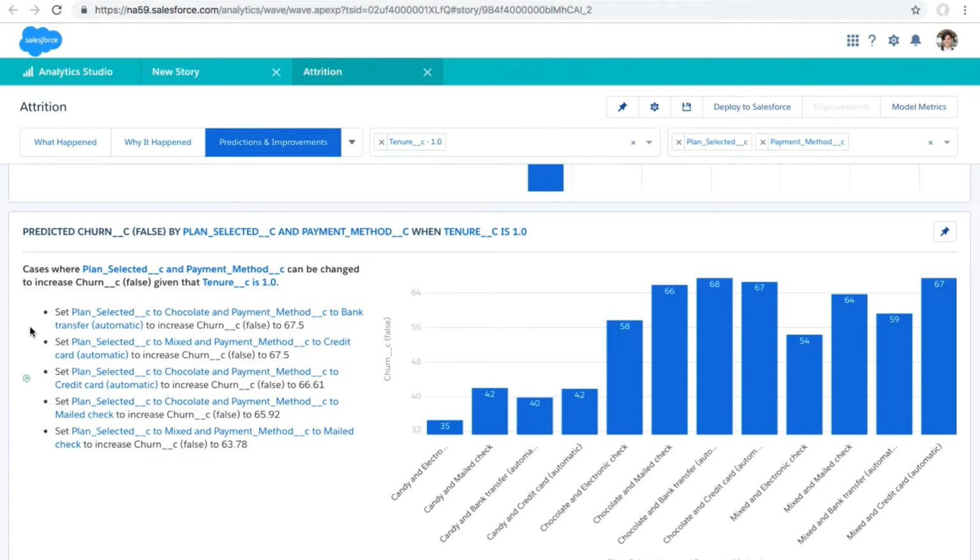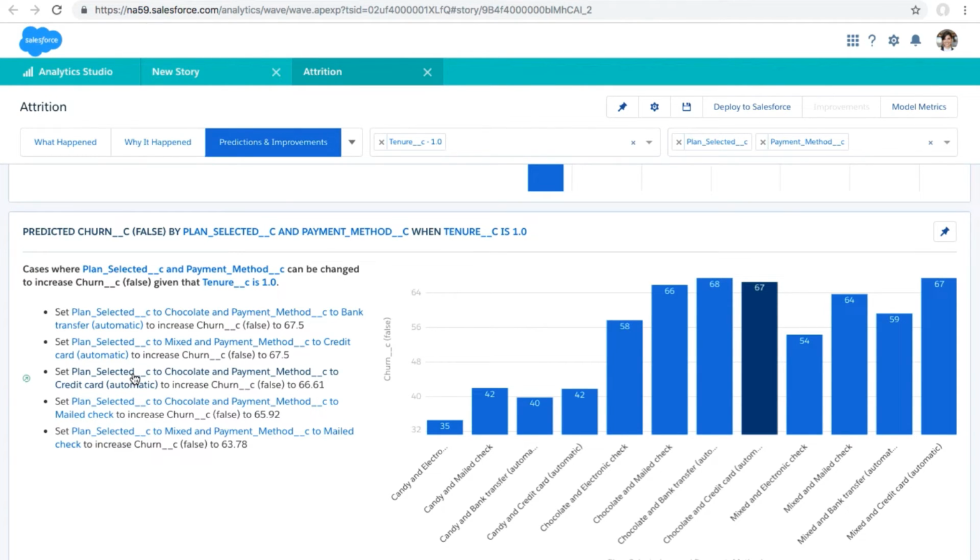So we see some information about when chocolate is selected and when the payment method is set to automatic transfer. We see that's increasing the likelihood of retention, and we also see if we set the plan to mixed and we set the payment method to credit card, that's also a good thing. So I've got quite a few recommendations here around plans and payment methods that I can make to our executives that we could ultimately roll into some better onboarding recommendations for our sales and service teams.